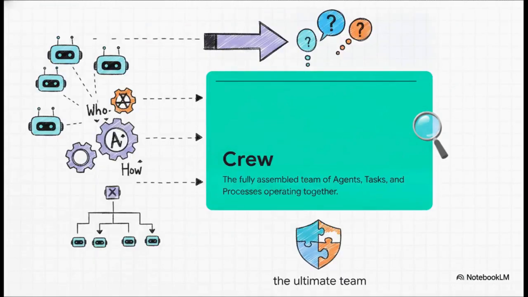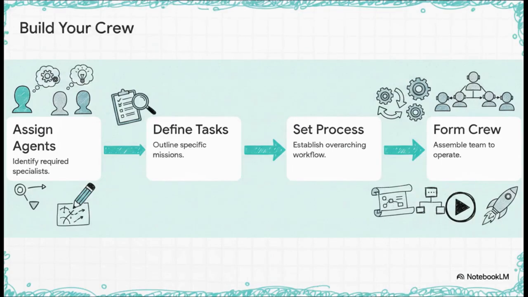And that finally brings us to the ultimate definition of the day, the crew. A crew isn't just a bunch of bots sitting around in a digital room. It's the fully assembled, highly organized team of agents, paired perfectly with their specific tasks, governed by a logical process, and all operating together as one single unified unit. When you take the who, give them the what, and manage them with the how, you get the ultimate team. You get a crew. So, putting it all together, here is your foundational formula for AI automation.